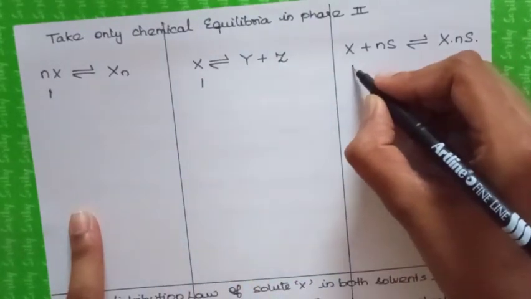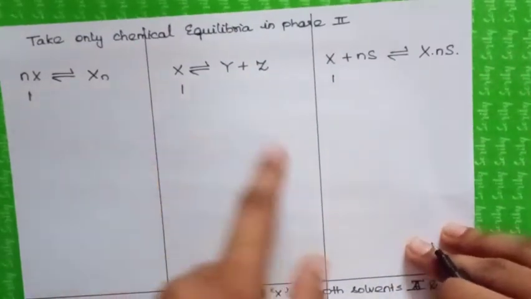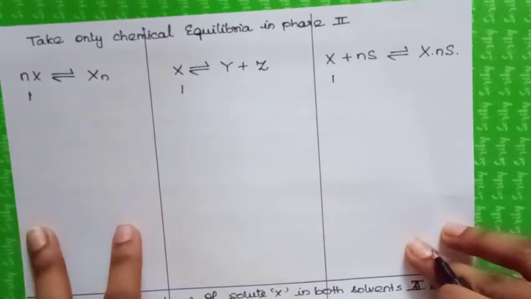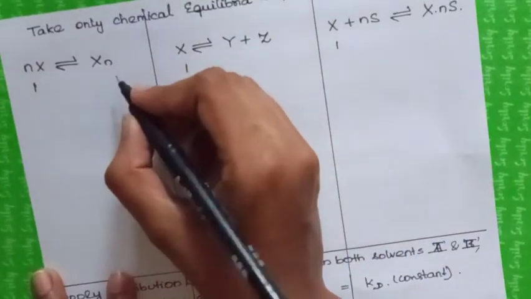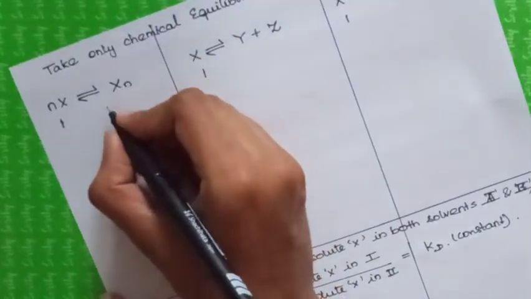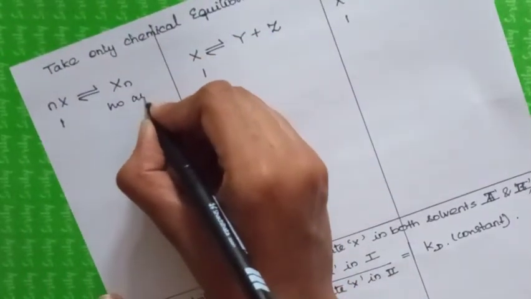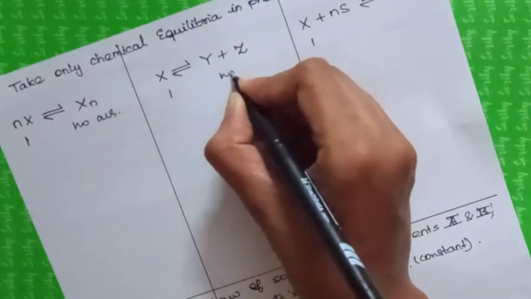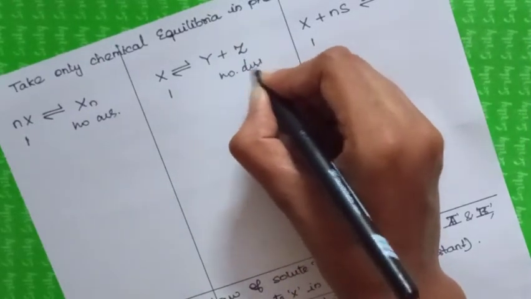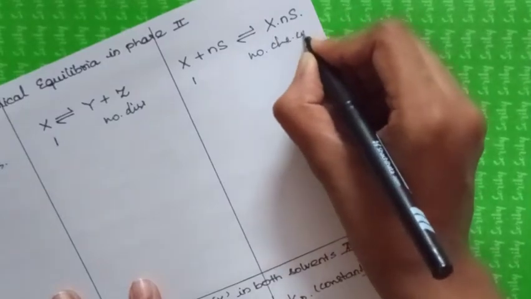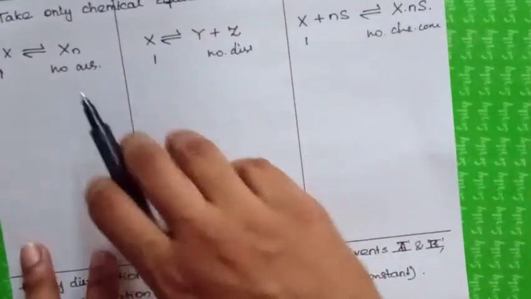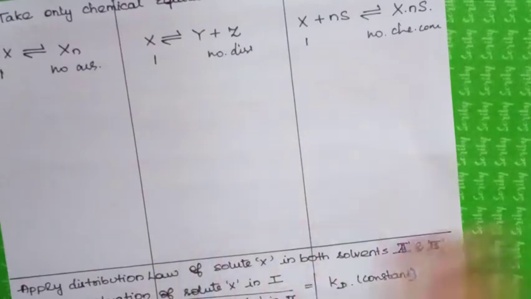If you just see, there won't be any association, dissociation or chemical combination.